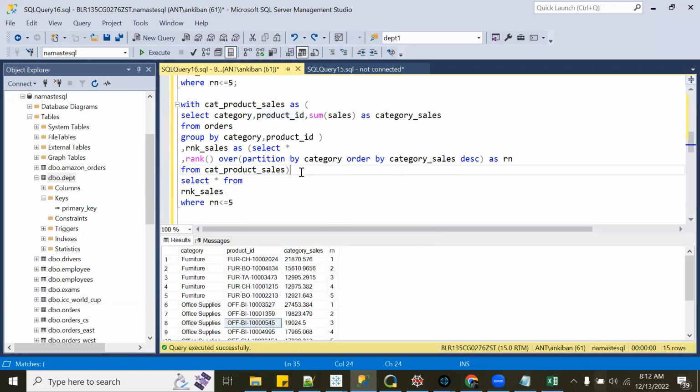Are we clear with this partition by, order by clauses? What is the significance of partition by? What is the significance of order by? And what will happen if we don't give partition by? This is the main thing. And the third thing you have to take care of is at what granularity you want to generate rank or row number, right? That becomes very important. So in the orders table, the data is at order ID level. So for same category and product, you have multiple rows. So unless you aggregate them together, you cannot find top selling products, right?